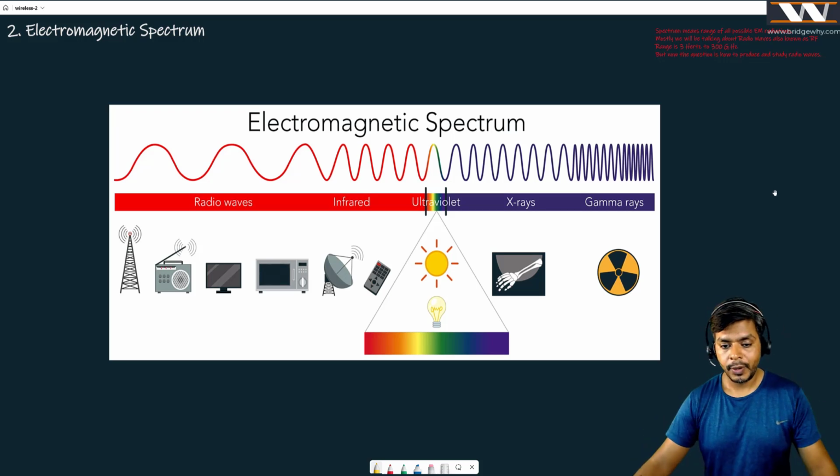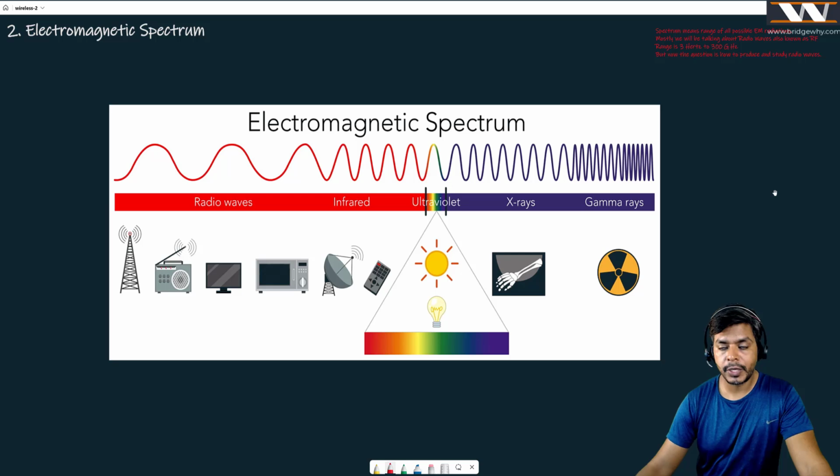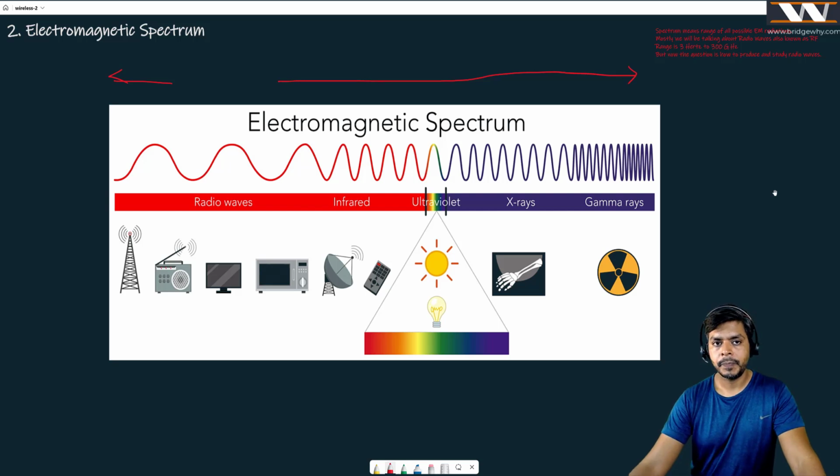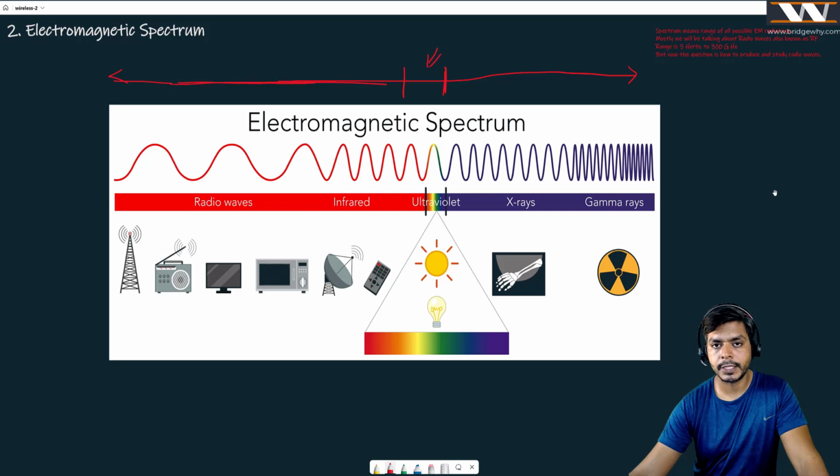And believe me, whatever you see, for example, the sun is radiating so much energy, or so many electromagnetic waves. If it is radiating this much energy, you are only able to see this much portion. That is it. And that is known as the visible light.